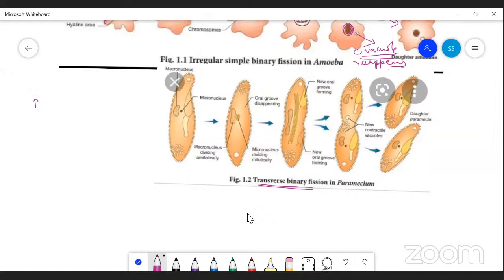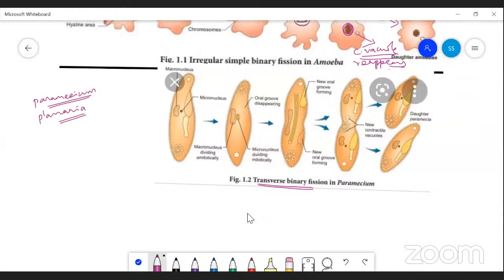The example is paramecium. Paramecium is also a protozoan animal, and this occurs in planaria also. Planaria is a good example for the regeneration process.